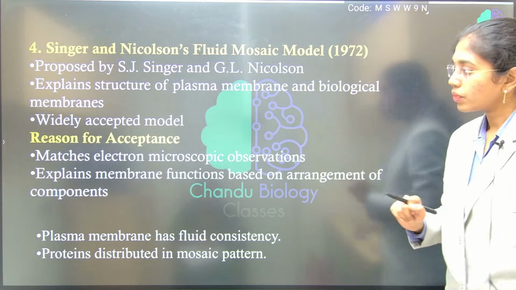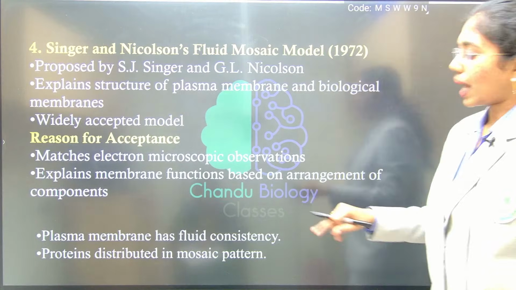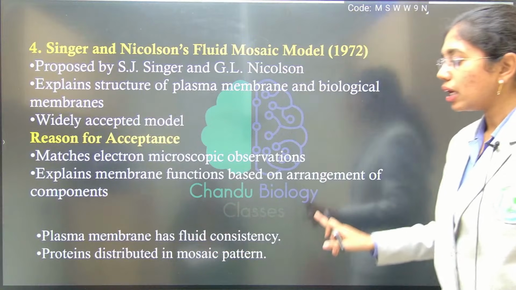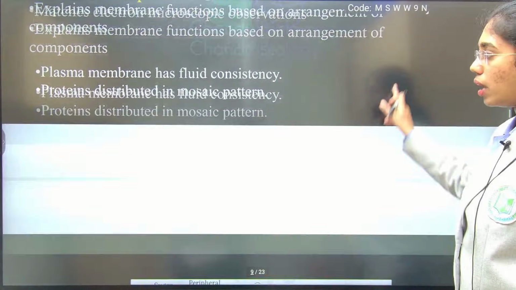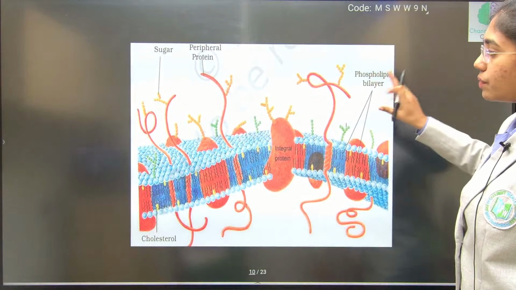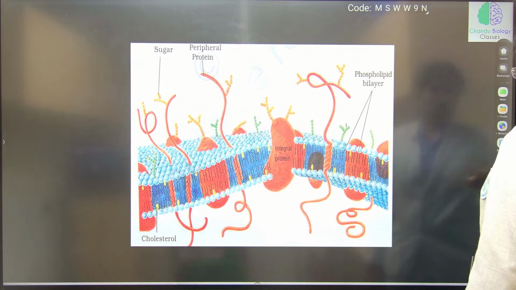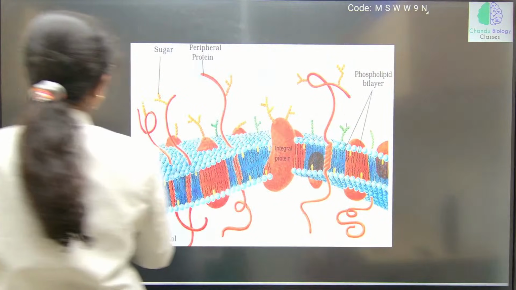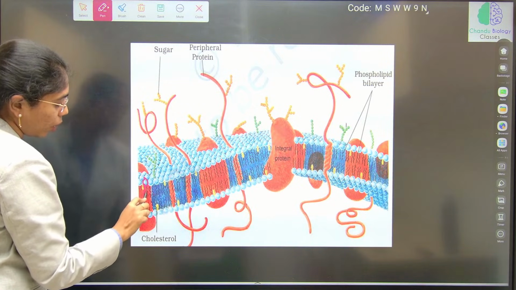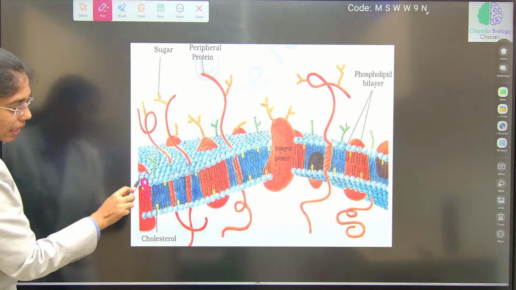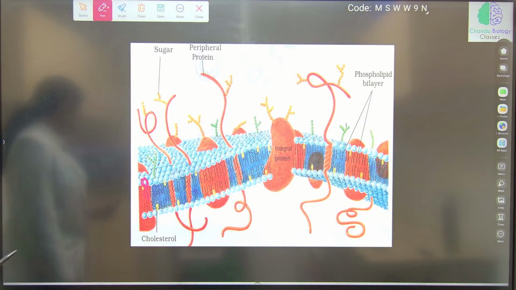This explains membrane functions based on the arrangement of components. The plasma membrane has fluid consistency, that is because of lipid composition, and protein is distributed all around in a mosaic pattern. So here first we will learn about the model and then we will go with the theoretical explanation. Here we go with the first, the lipid, can you see? Same model wherein the hydrophilic polar head is towards the outer side and the hydrophobic non-polar tail is inside, clear, right?